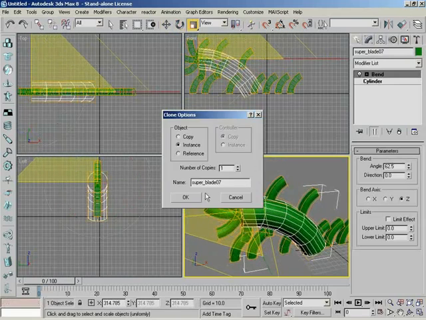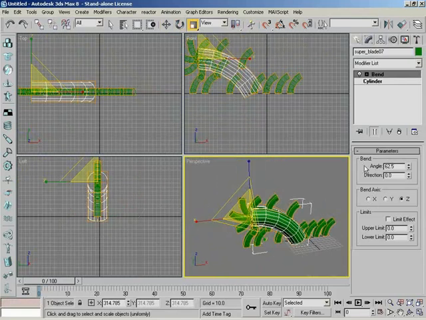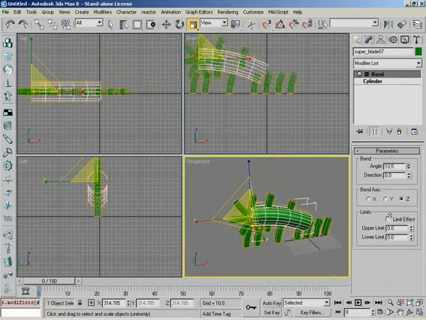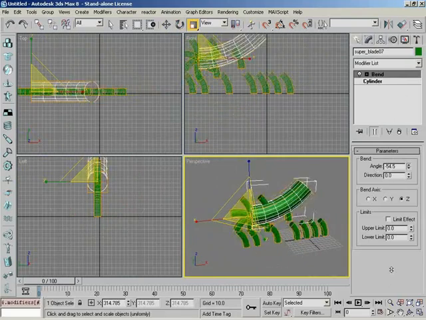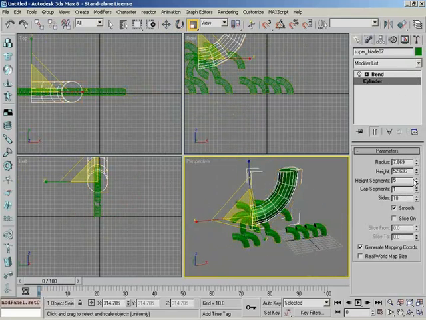Excellent. And again, we are duplicating completely. And they're all instances now, so if you take that bend and change it on one, notice it's going to change it on everybody. Yep. There's a lot of power to be had in instancing and referencing. Each have their place in scene creation.